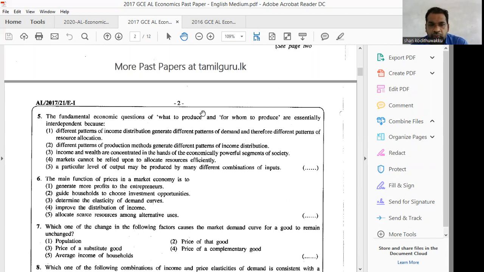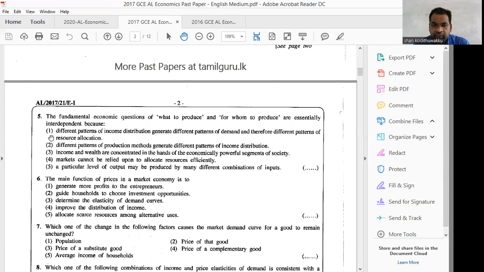When it comes to answer number one, different patterns of income distribution generate different patterns of demand and therefore different patterns of resource allocation. Yes. Different patterns of income distribution generate different patterns of demand. Therefore, what to produce and for whom to produce are essentially interdependent. That is the correct answer, number one. Question number 5, correct answer is number 1. Therefore, we don't need to discuss other 4 answers.